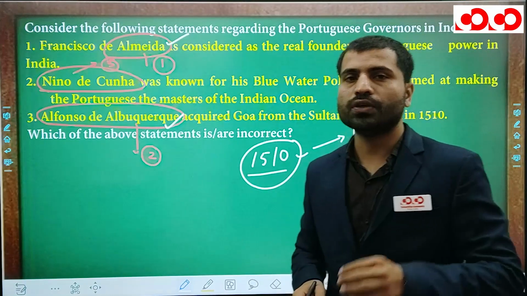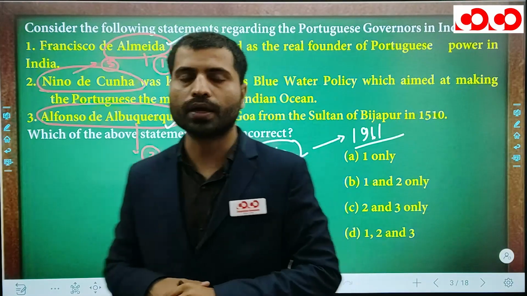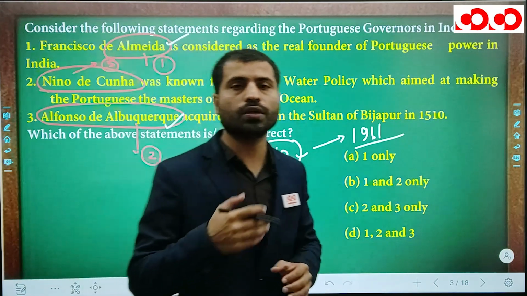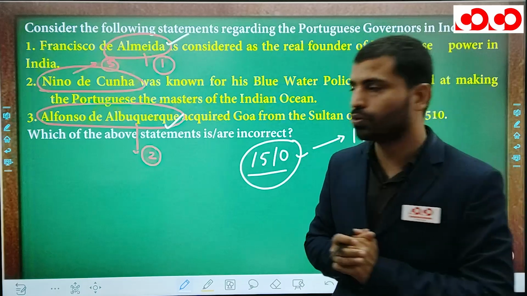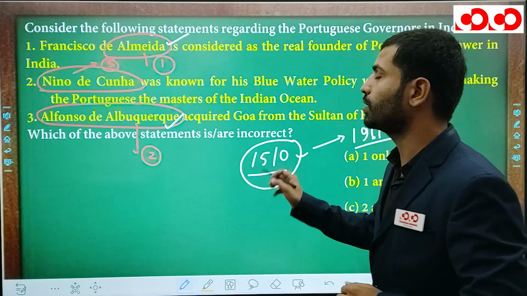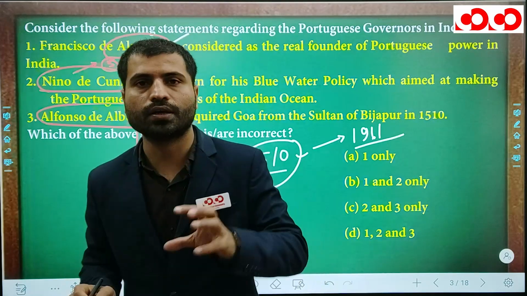An interesting feature of his rule was the abolition of sati. Yes, he launched a marriage policy also, just to increase the population of the Portuguese in India. He launched the marriage policy too, and hence he is called the real founder of the Portuguese state, the Portuguese power in India.